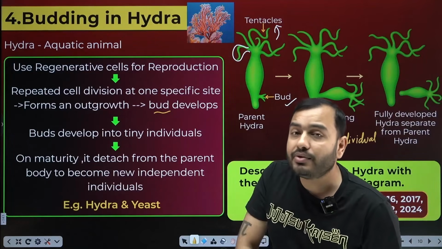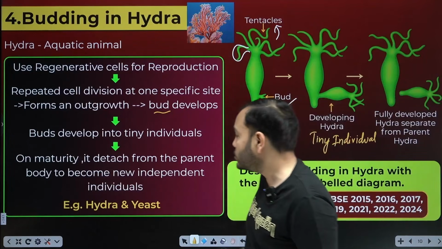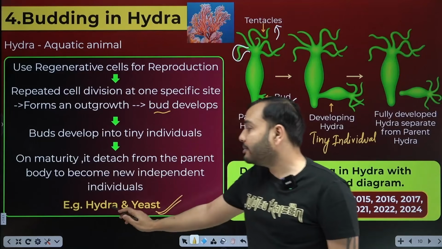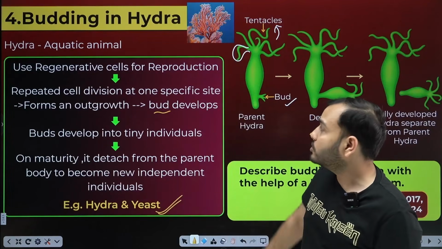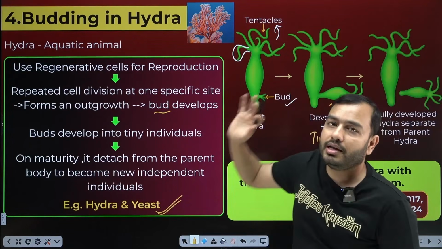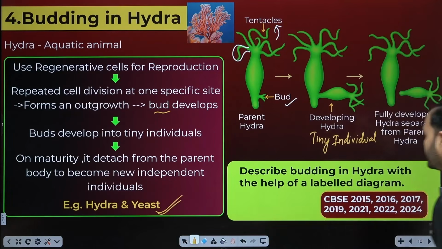It is clearly written in NCERT that yeast also shows budding. This point is often missed by many teachers. NCERT says that the same thing happens in hydra and yeast. A bud forms like this and then a new individual. So what is this? This is the process of budding.